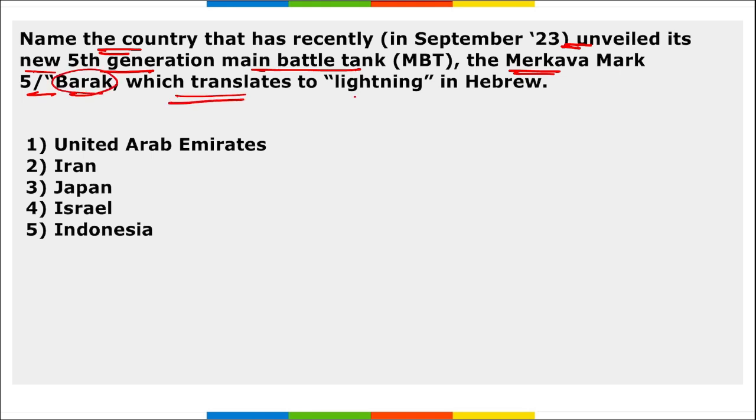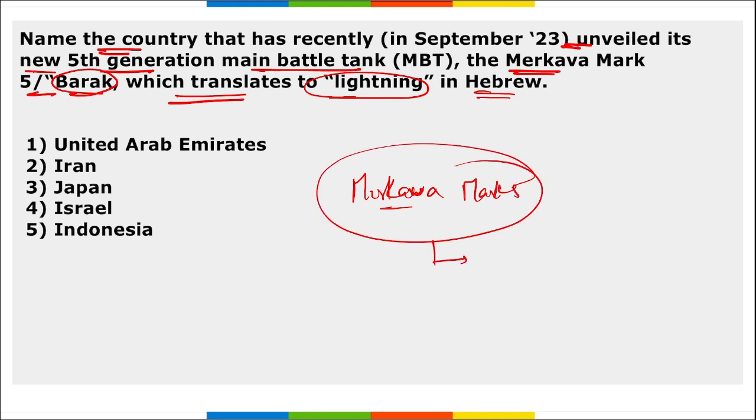Next, name the country that has recently unveiled the 5th generation main battle tank Merkava Mark V barrack, which translates to lightning in Hebrew. This is Mark V, right? This means lightning, and this was launched by Israel. Which is that country that has recently unveiled the 5th generation main battle tank, Merkava Mark V barrack, that means lightning in Hebrew? This was launched by Israel.